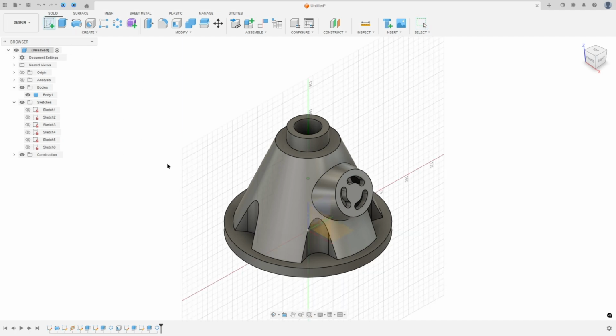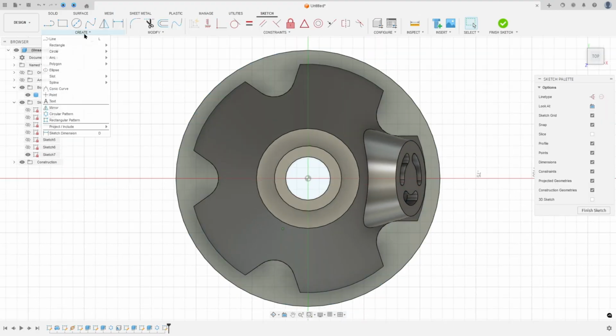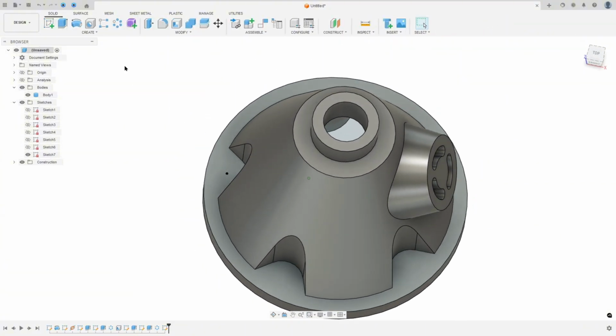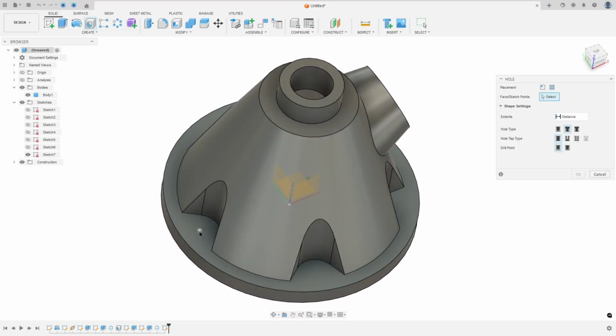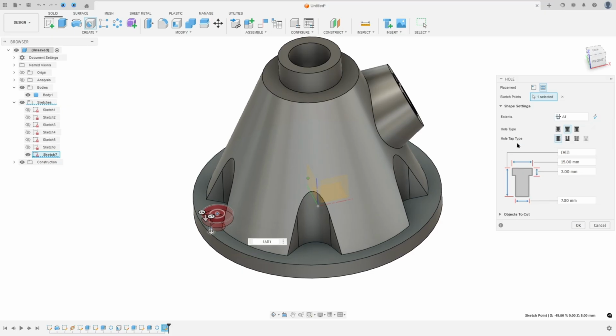So go to create, we'll make a reference here. Create a sketch, select this face. Go to create, select a point. Make a point here, concentric in the center of this arc. Finish the sketch. Go to hole, select this point for reference. The extend here, select all. The hole type, contour body.